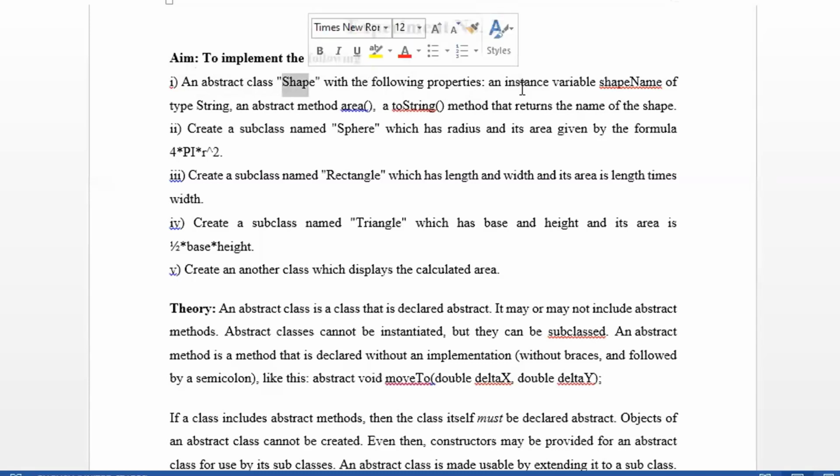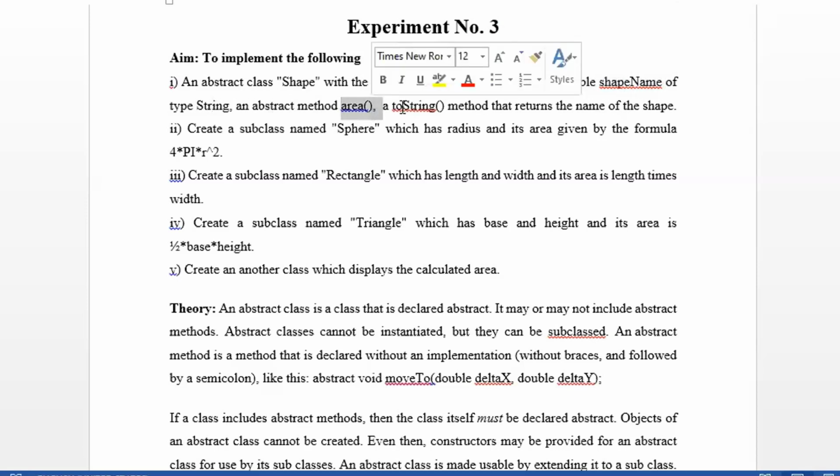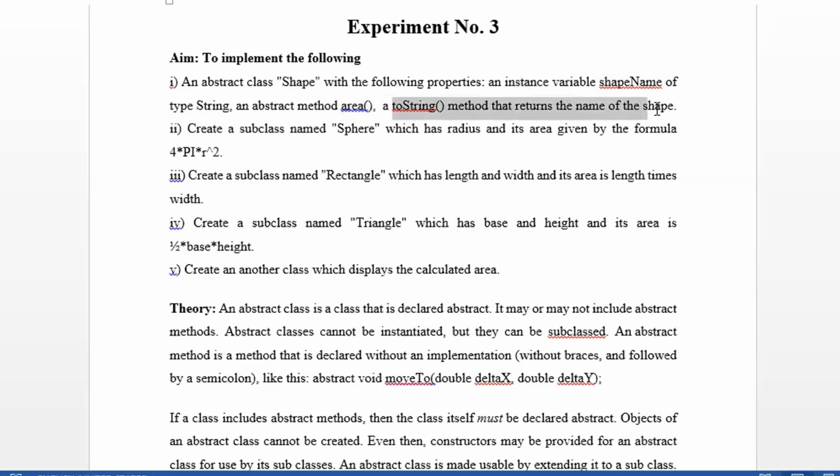What are the properties it is asking? It is asking for an instance variable called shapeName of type String, an abstract method called area, and a toString method that returns the name of the shape, right? So overall, it is saying there should be a class called Shape, with one variable called shapeName and two methods. One method is area, which is abstract, and another method is toString.